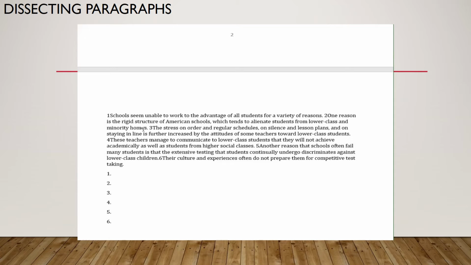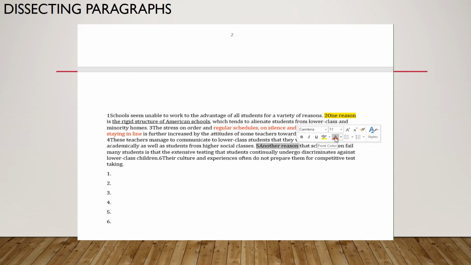seem unable to work to the advantage of students for a variety of reasons. One reason is the rigid structure of American schools, which tends to alienate students from lower class and minority homes. The stress of the regular schedules and their structure, the silence and lesson plans, and staying in line, we're still talking about the rigid structure, is further increased by the attitudes of some teachers. These teachers, and we're still addressing sentence 3, managed to communicate to lower income students that they would not achieve academically as well as students from higher classes.